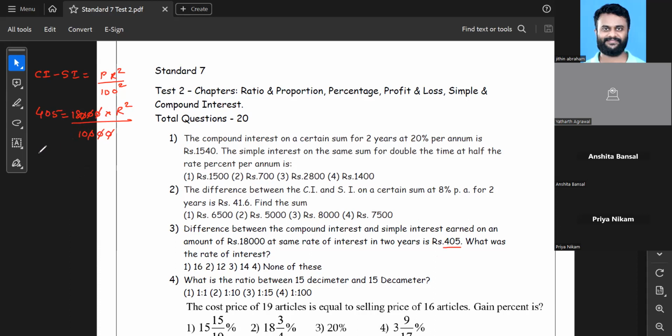So R square is going to be 4050 divided by 18. Let's see if we can find the perfect square over here. 405 is in 3's table, so it should go with 3.